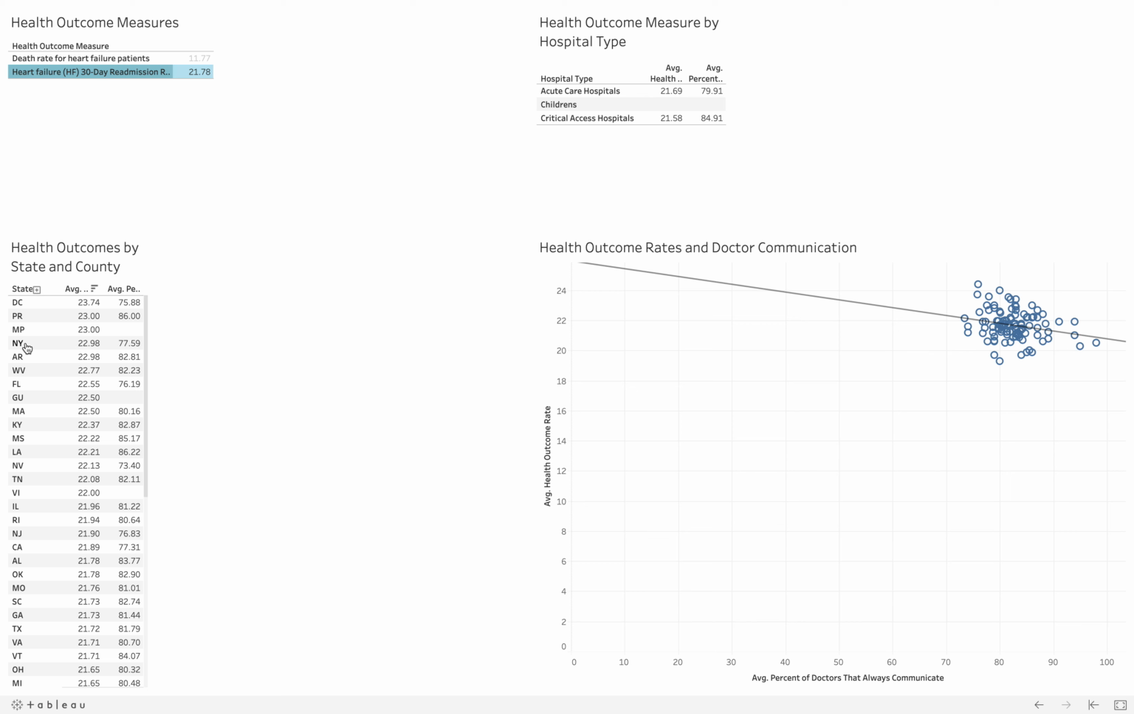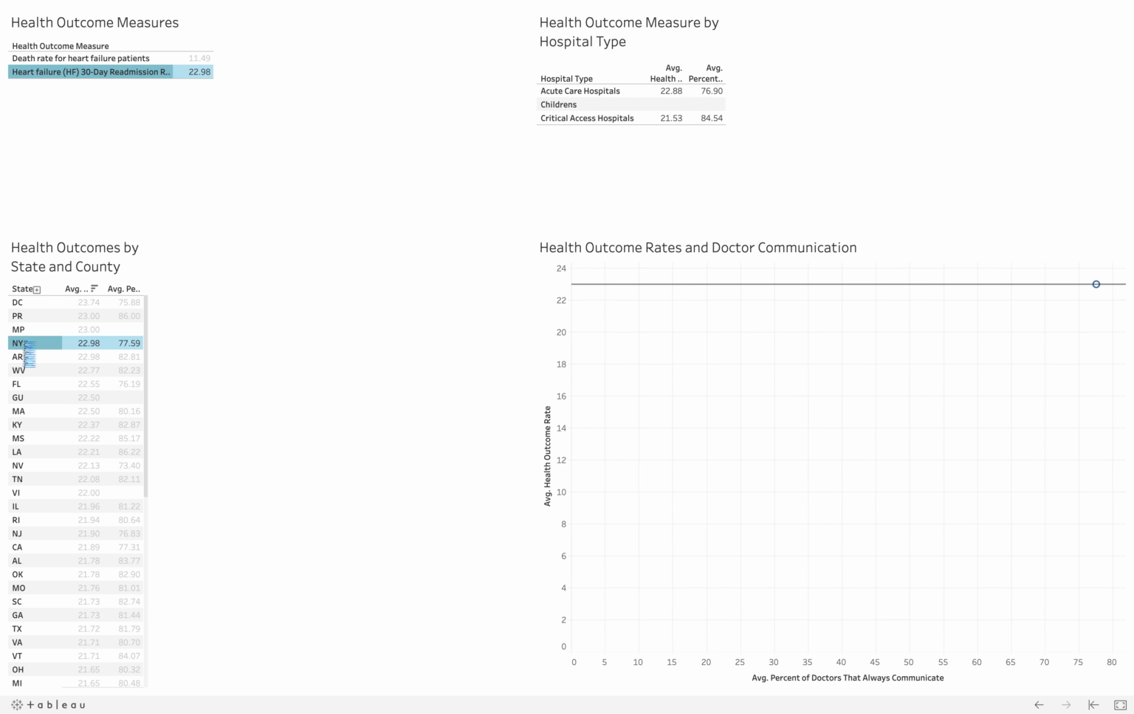If we filter the data to just New York, you'll see that the readmission rate is highest in acute care hospitals compared to critical access hospitals, and that this corresponds to a lower percentage of patients reporting doctors communicate well in acute care hospitals. The use of this dashboard can reveal trends in specific health outcome measures related to patient satisfaction that may indicate differences by hospital characteristics, such as the type of hospital or its location.